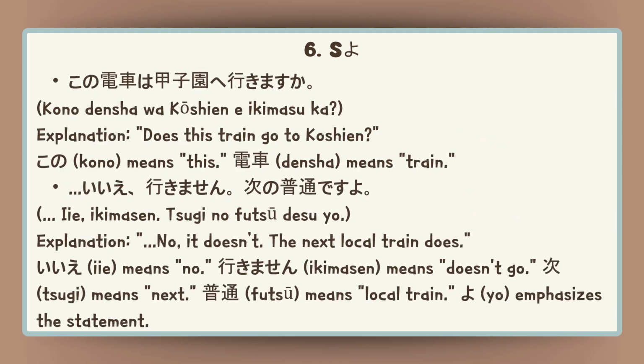For example, Kono densha wa Koshien e ikimasu ka? Does this train go to Koshien? Kono means this. Densha means train. Iie, ikimasen. Tsugi no futsuu desu yo. No, it doesn't. The next local train does. Iie means no. Ikimasen means doesn't go. Tsugi means next. Futsuu means local train. Yo emphasizes the statement.